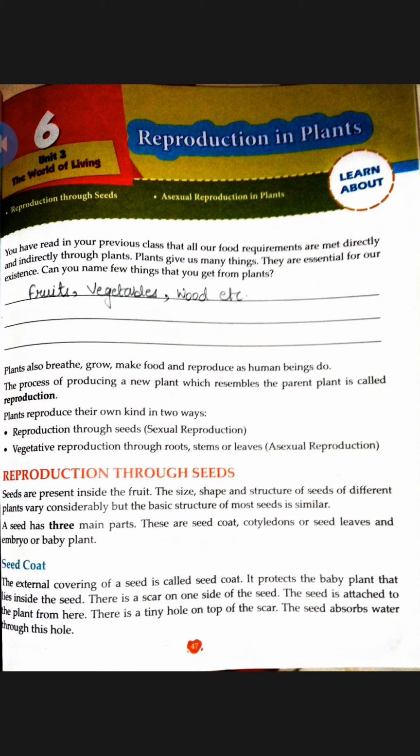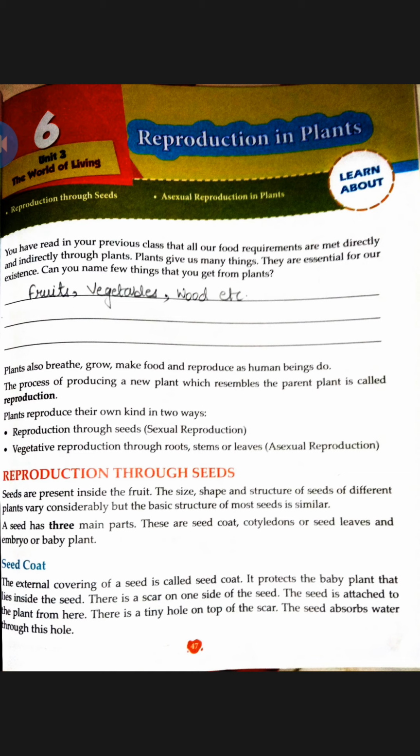Seeds of some plants like gram, pea, rajma and lentil have two seed leaves. They are called dicot seeds. So seeds of some plants have two seed leaves, for example gram, pea, rajma and lentil, and such seeds are called dicot seeds.